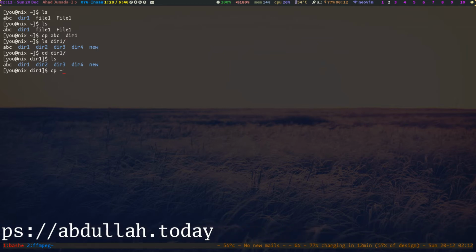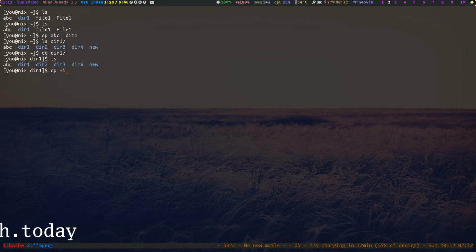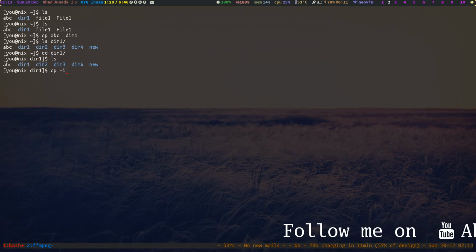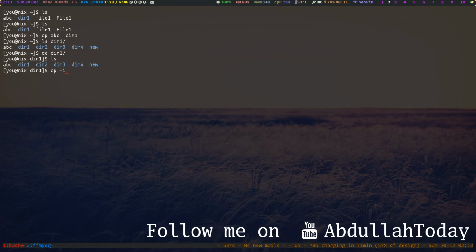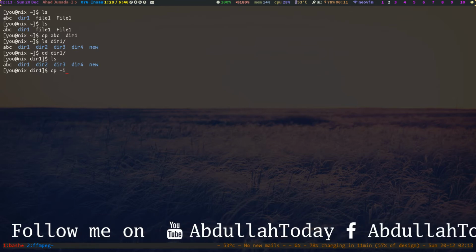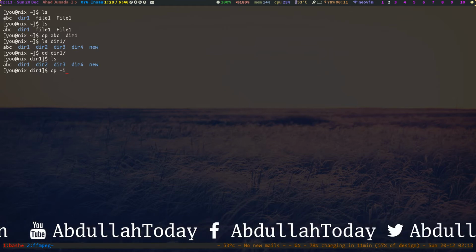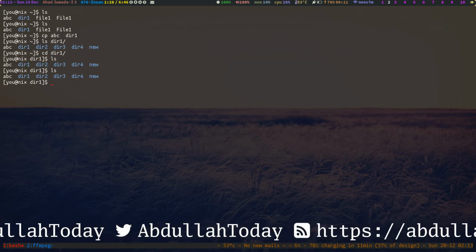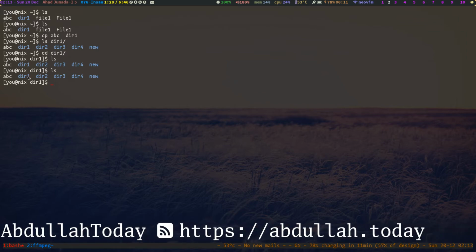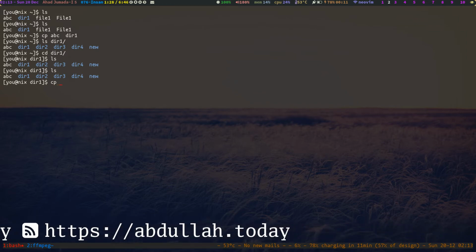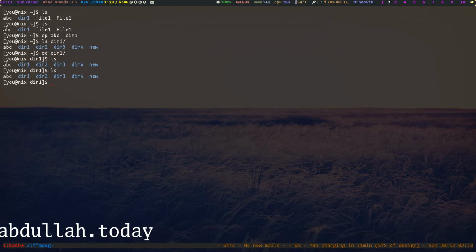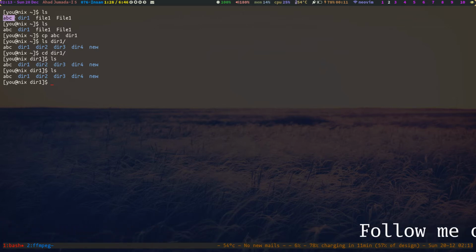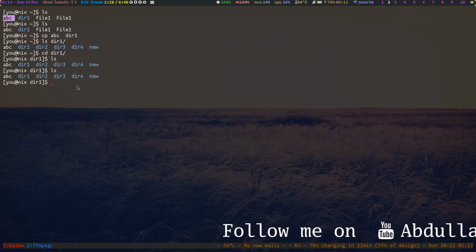It also gets some option like -i, which is interactive. So if that file is already there, it prompts us, do you want to overwrite the file? Here we can see an abc file is there. We are going to copy the abc file, which is present inside our home directory, to this working directory.